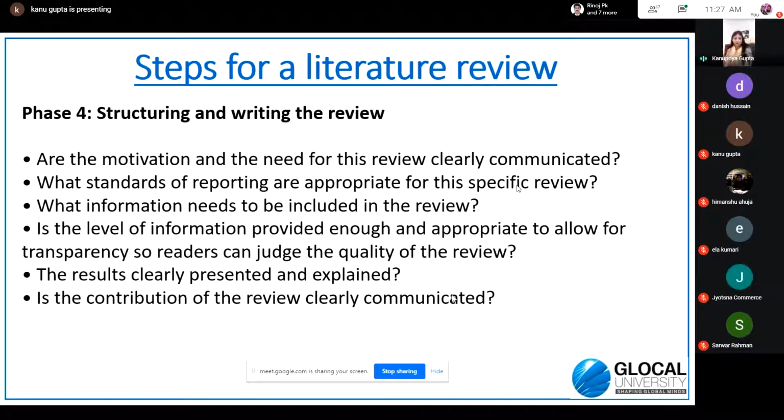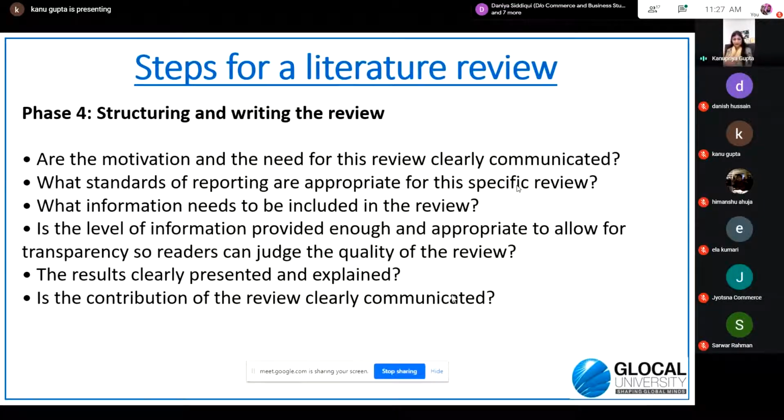So it's a huge area. And a lot of confusion can exist. What to study, from where to study, and where to stop. A lot of confusion can exist. So the answer to all these questions and to all this confusion is when you structure your literature review. So how do you structure? The further types and methods we'll be discussing in the coming slides.